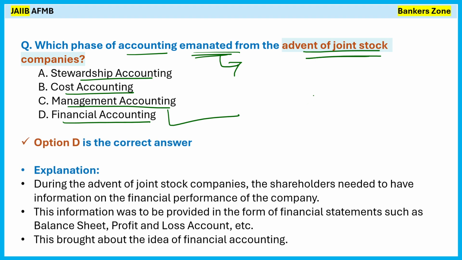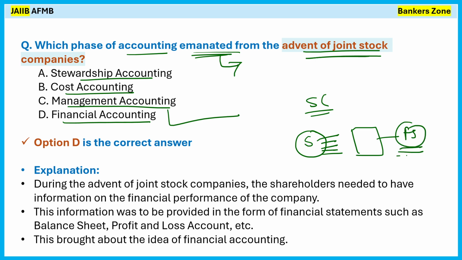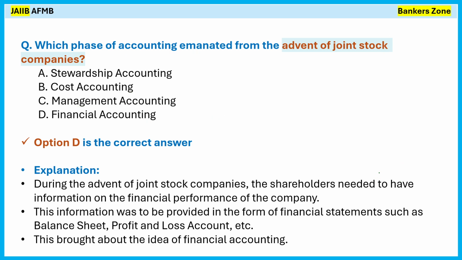Why? When the joint stock company came into the picture, people started purchasing shares. To purchase shares, they should know about the company. So they look into the financial statements of the company, and decide whether to invest or not. That's why you can say the joint stock company gave rise to financial accounting.